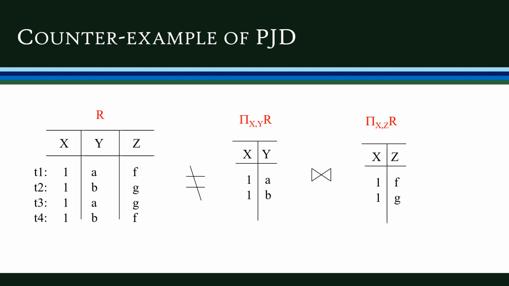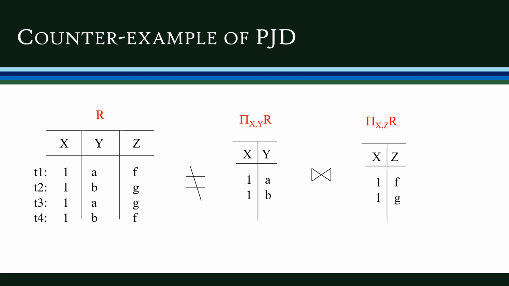Similarly, x, z on the relation R. Let's look into that. The first tuple is the 1f combination, the second tuple is the 1g combination, the third tuple is 1g. It is repeating, right? So that entry is avoided. And the fourth tuple is 1f, that is also repeating. So that entry is also avoided. So here also we'll be getting only two tuples, 1f and 1g.